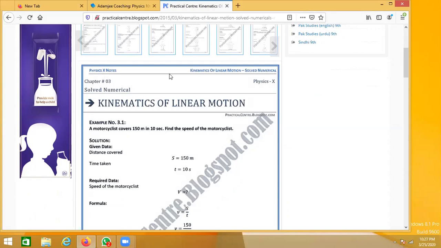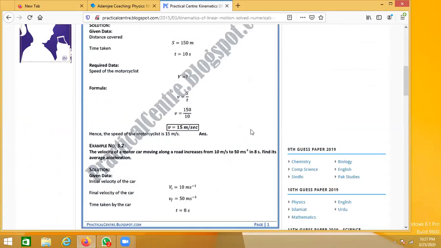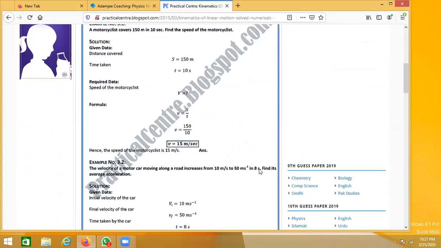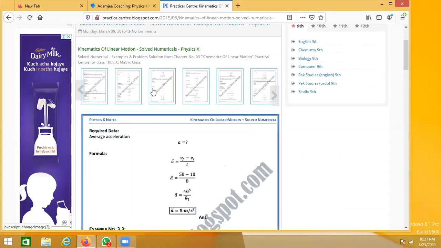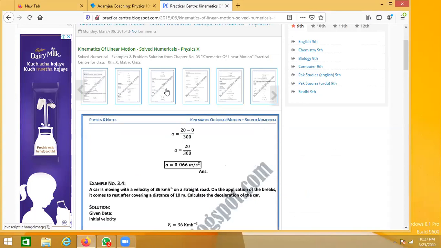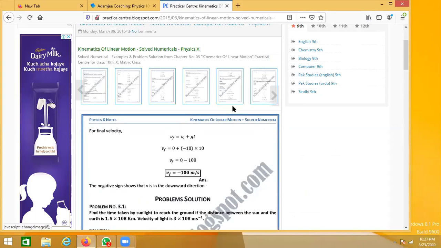So in the first numerical, which is 3.1, I think this is the example they've given, not the numerical. Let me move the pages. Yes, problems are there.